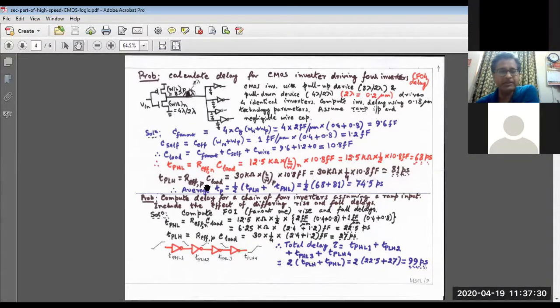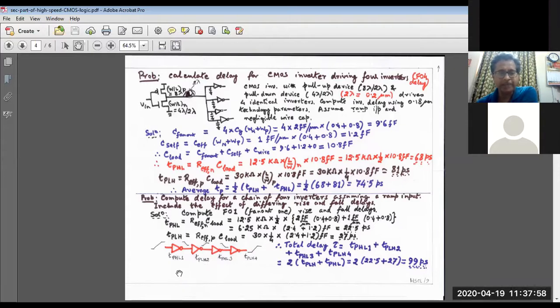Whereas the TPLH is what? TPLH means now the PMOS transistor is effective in charging up the total load capacitance. Total load capacitance is 10.8 femtofarad multiplied by 30 kilo ohm into L by W, that is 2 lambda by 8 lambda. So it becomes 81 picosecond, and the average propagation delay is the average of 68 and 81, that is 74.5. And next, the problem was to compute the delay for a chain of 4 inverters.